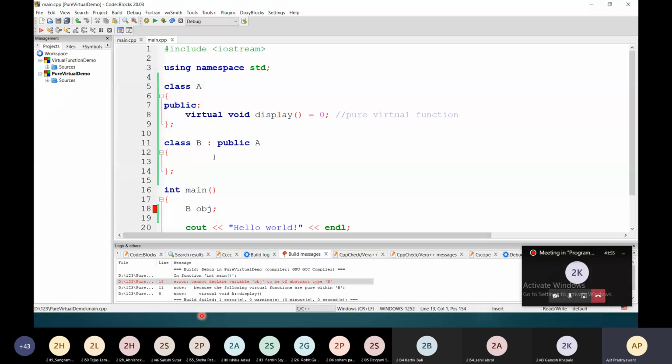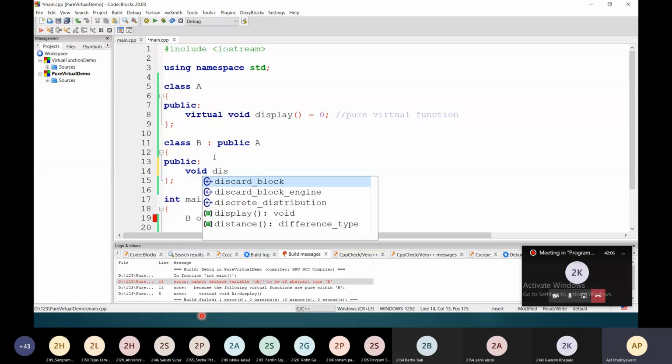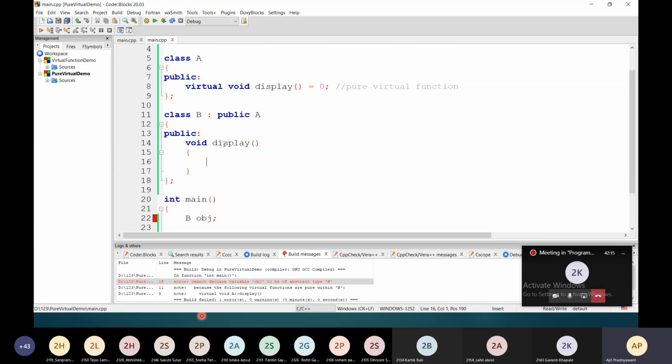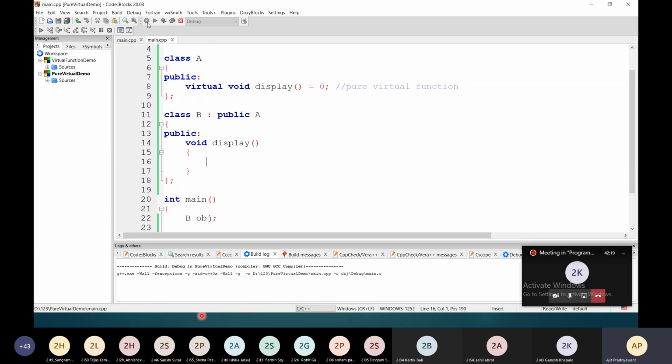Now I am going to write in this public class B, in the public area, void display. I am going to compile the code.